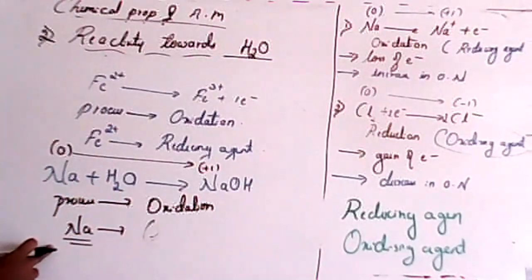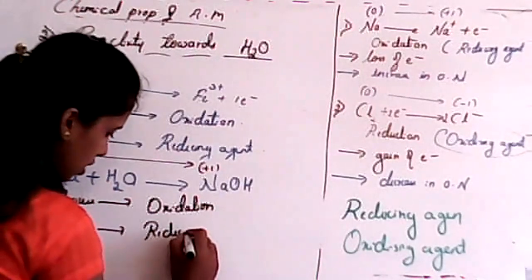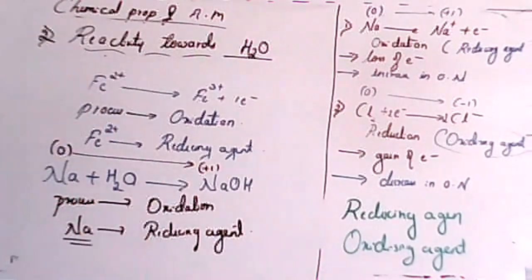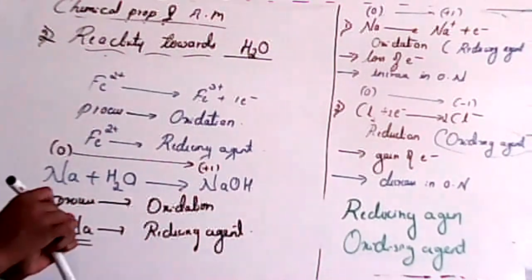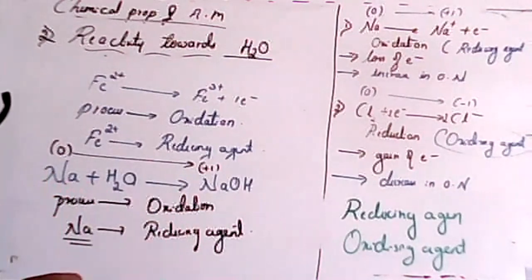Yes, very good, it is a reducing agent. Is it clear now? I think it is clear.